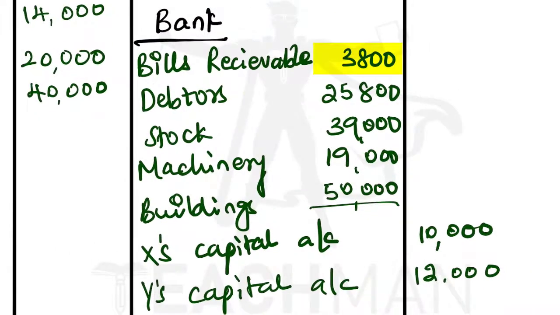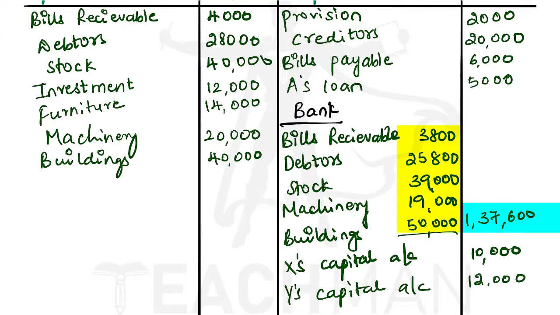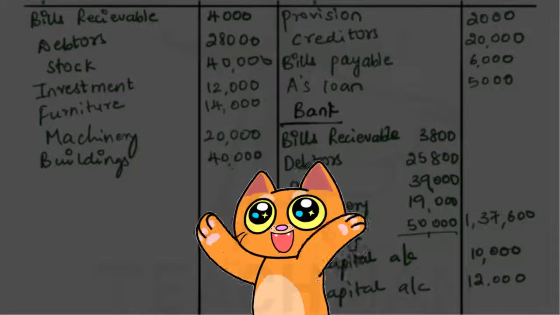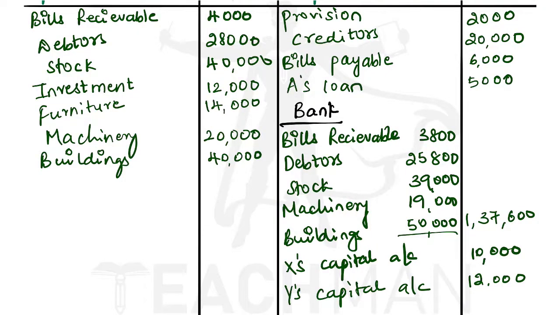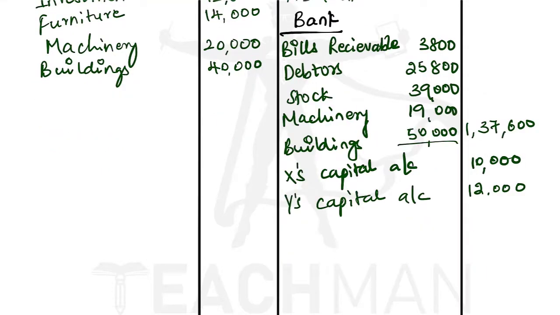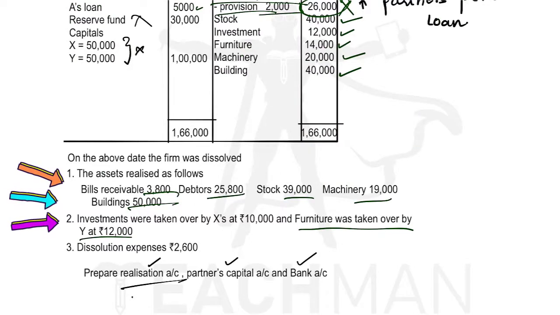So 3,800 plus 25,800 plus 39,000 plus 19,000 plus 50,000 will give you 1,37,600. So we have completed our third step, that we have realized the assets, and if a partner has taken over the asset, we have recorded it on the credit side of the realization account. Now our fourth step is to pay the liabilities. So let us record as bank and let us see the additional information.